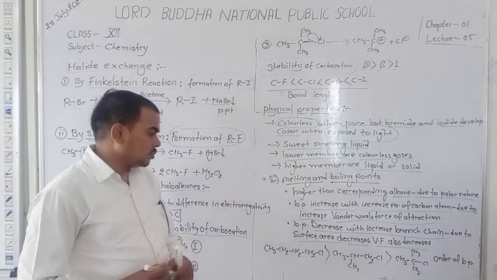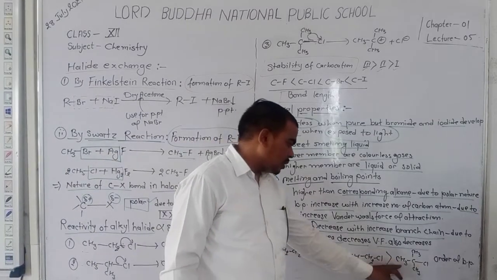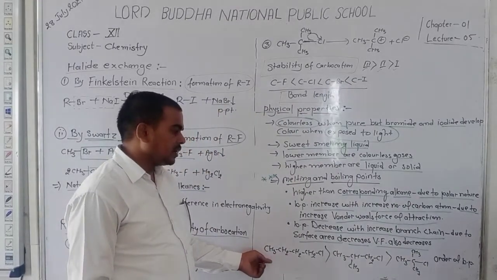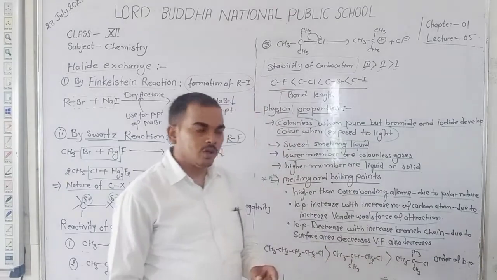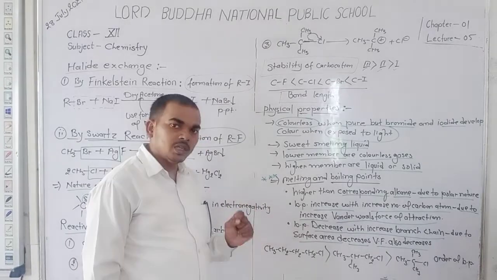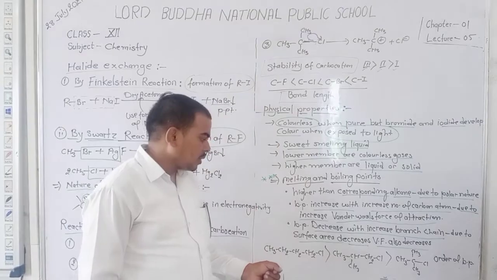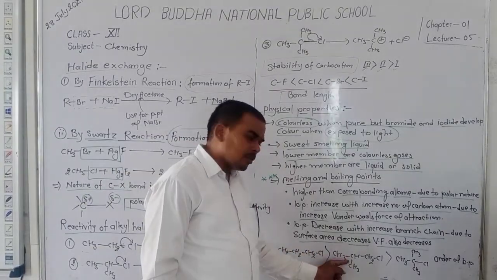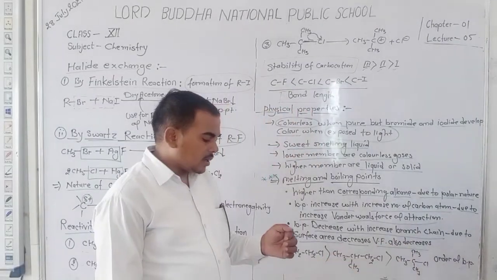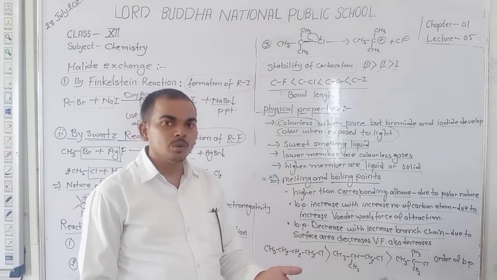Here is the example. Here is a 1, 2, 3, 4 carbon chain. But the boiling point of this compound is higher than this. It is because these three compounds have the same number of carbon and hydrogen, but this compound is a straight chain compound, while this compound has one branch chain and this compound has two branch chains. You know that as the number of branch chains increases, the boiling point decreases due to the decrease in van der Waals force.